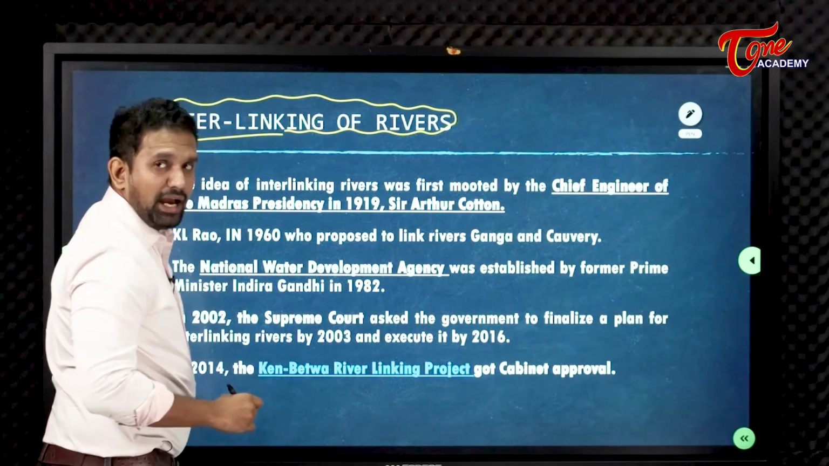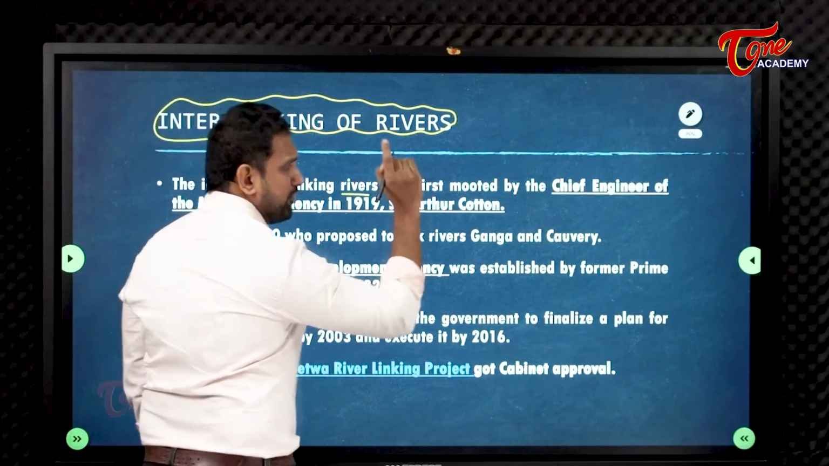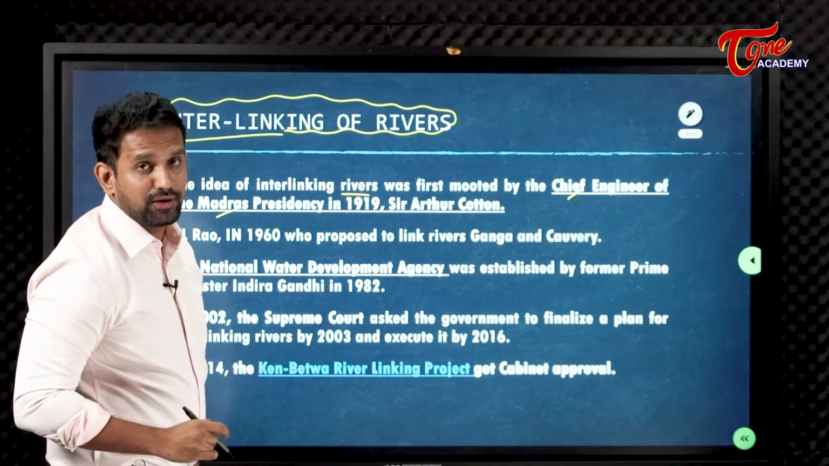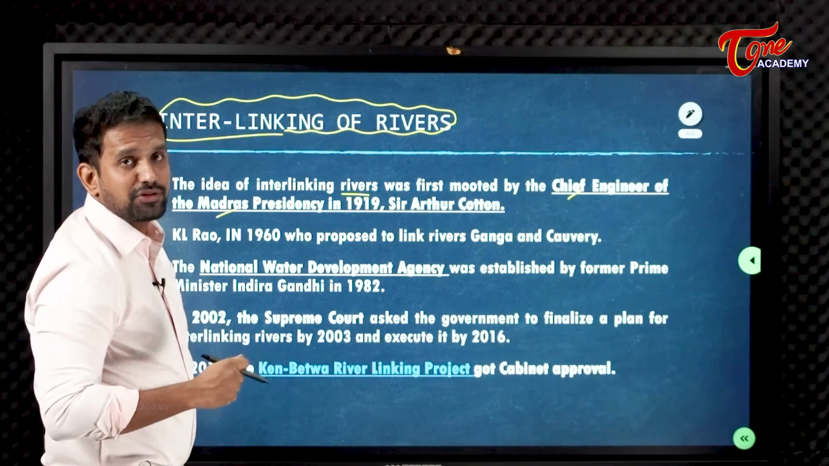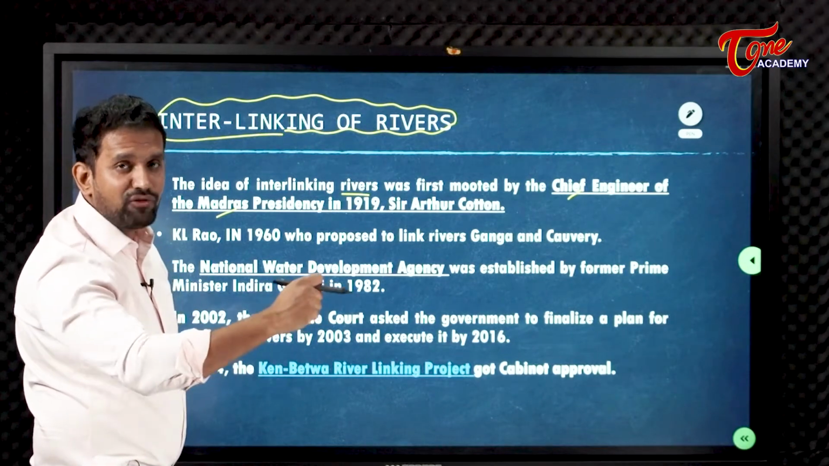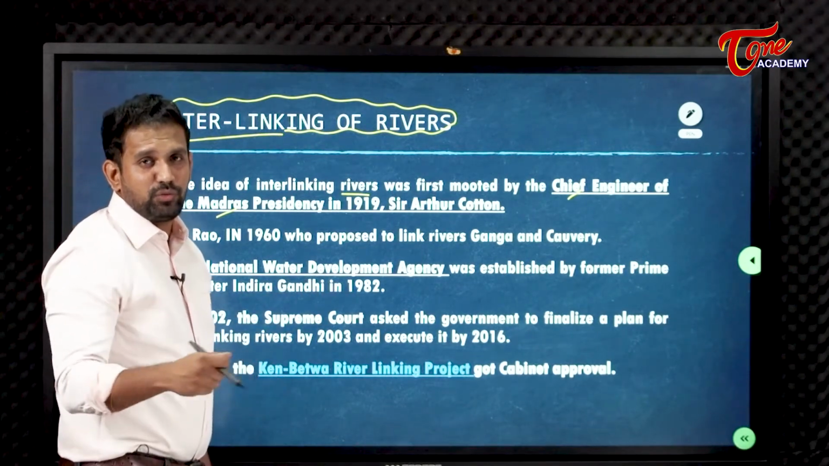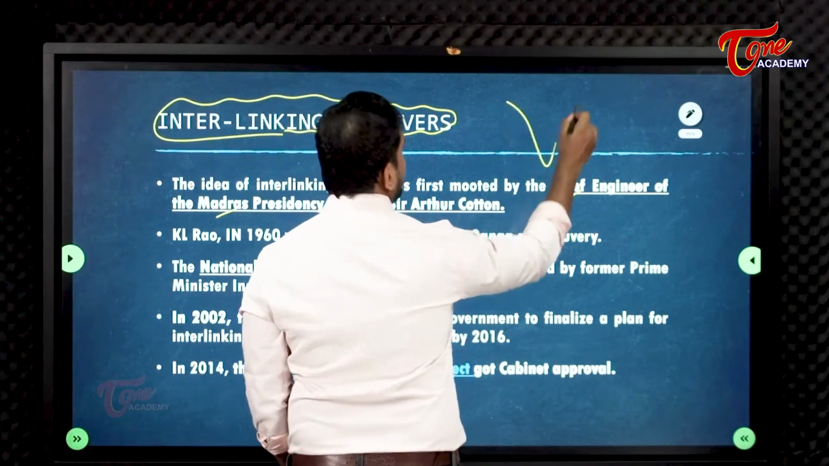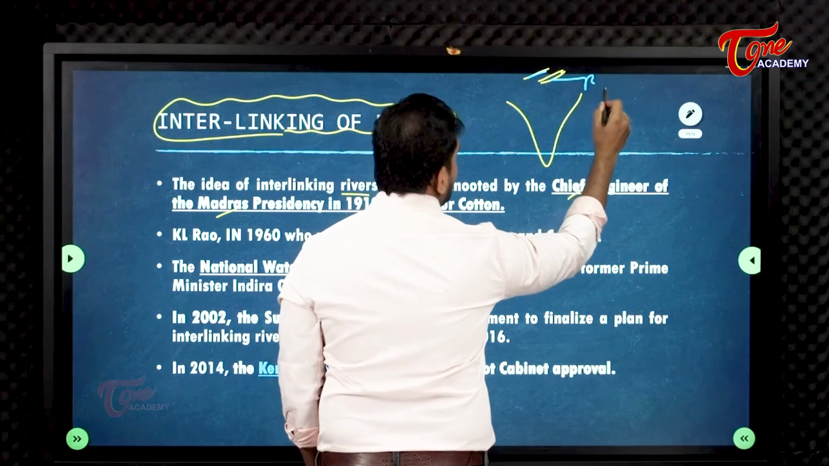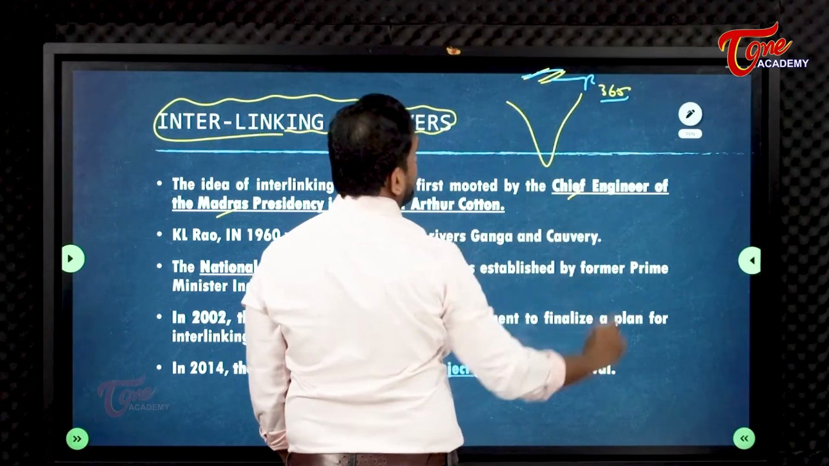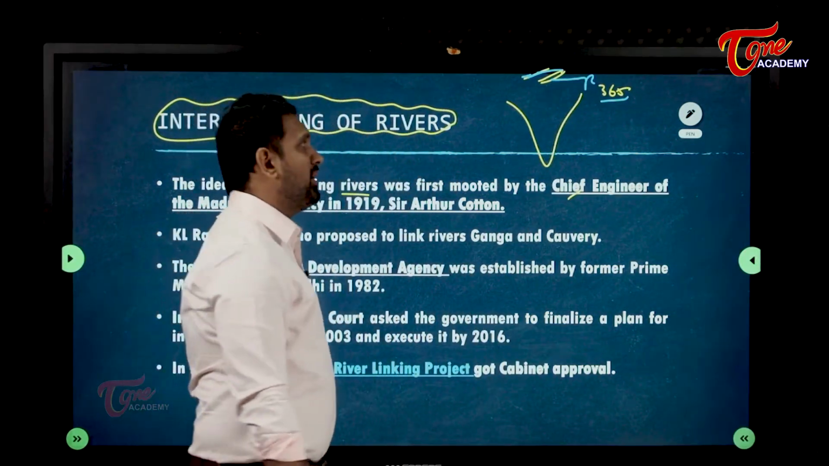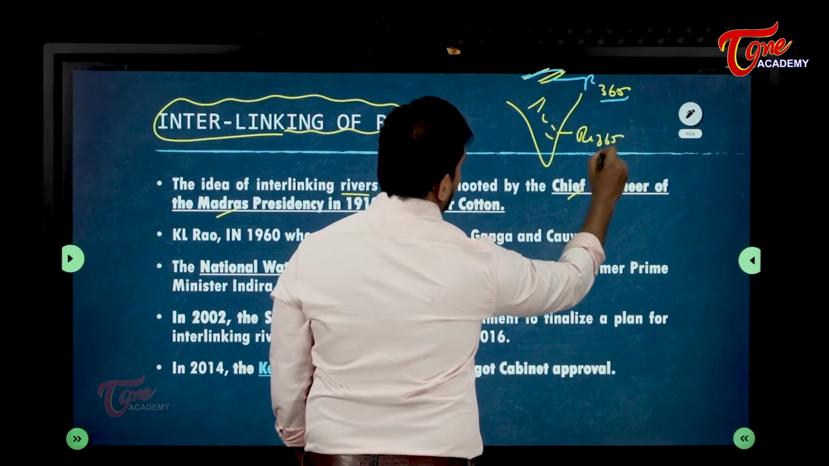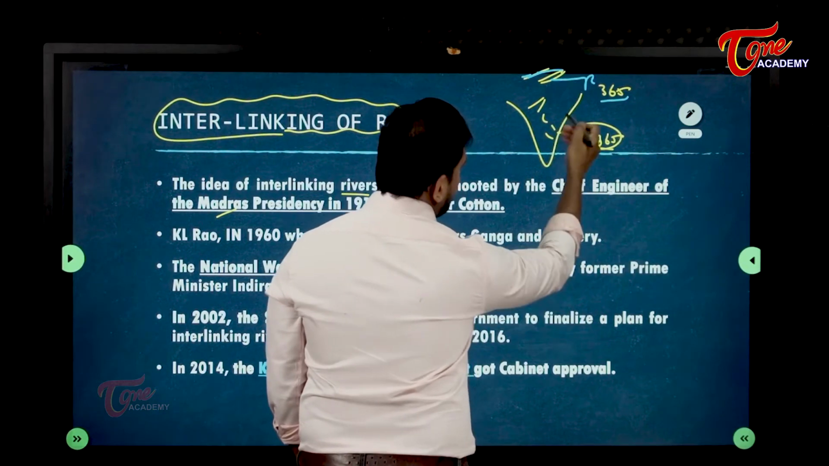The idea of interlinking rivers was first mooted by the Chief Engineer of Madras Presidency, Sir Arthur Cotton. Very important. He was the first person to give the idea that we have to link Indian rivers with each other. Why? Because especially in northern India you have all perennial rivers, flowing 365 days. But there are some areas, Mahanadi, etc., where the river is not flowing 365 days. It is a rain-fed river. When the rain is there, then only the river will flow.